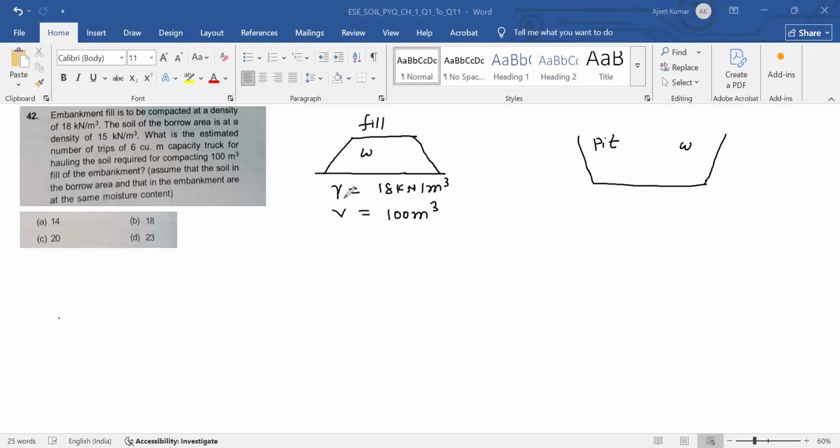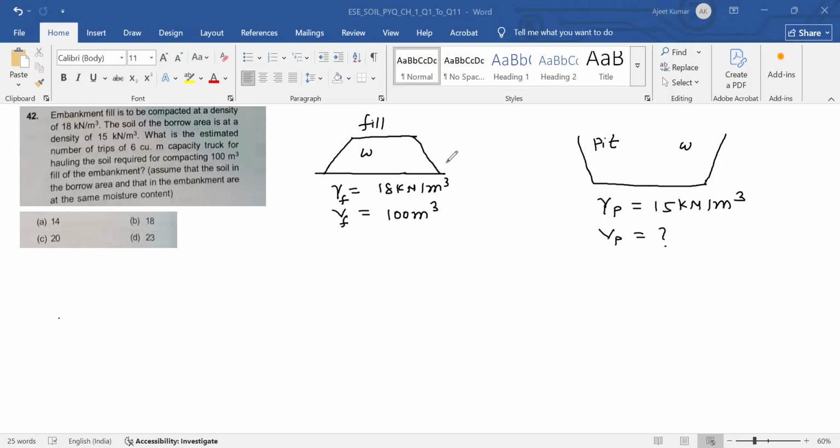Gamma F is for fill, and gamma pit is 15 kilonewton per meter cube. So we have to calculate the volume excavated from pit, that is Vp, equal to what? This is Vf.